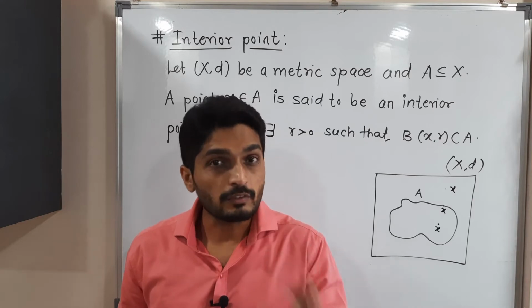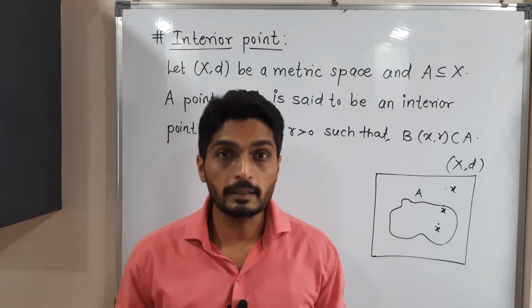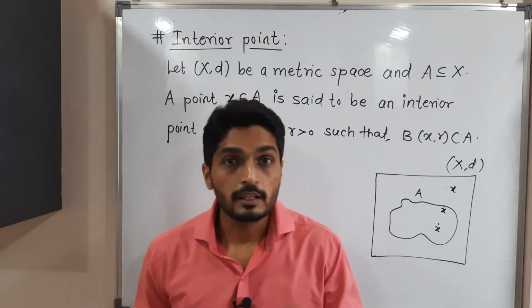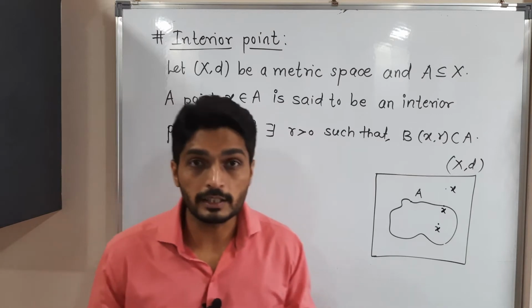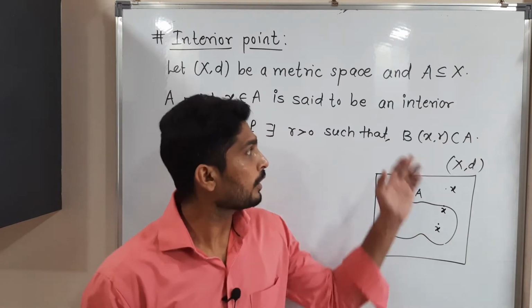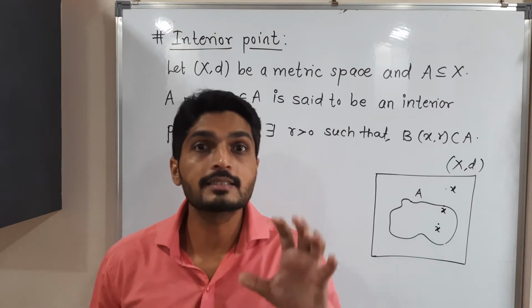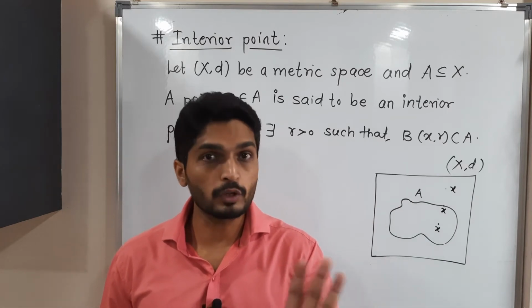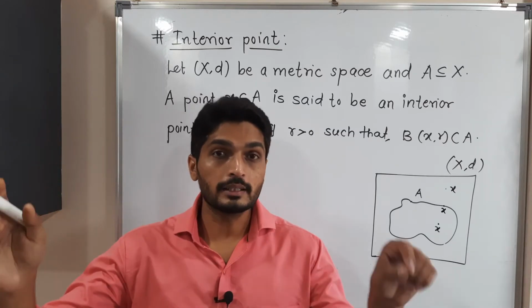So what is the definition of interior point? If the point lies inside A, that means mathematically we can say, definition says, if there exists R, there exists a positive radius R, such that the open ball with center X and radius R entirely lies inside A. There exists a radius R. I am not saying for every R. In an open set we say for every, here there exists.